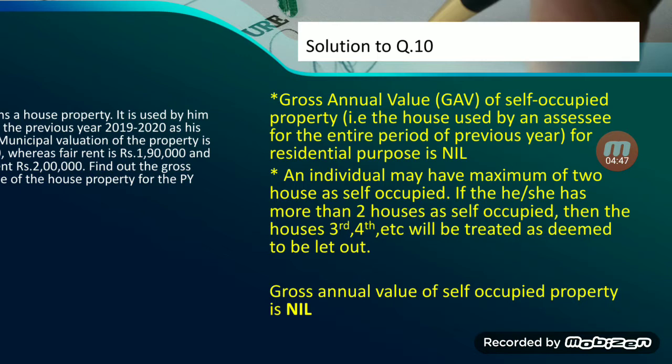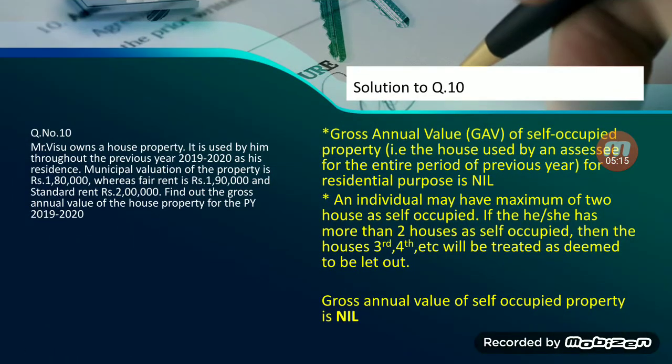And these points with regard to GAV, it is not applicable for residential purpose, and an individual may have a maximum of 2 houses as self-occupied house, and from the third one, even if he uses the third house or more than two houses as self-occupied, those houses will be treated as deemed to be let out. Normally, the houses which have higher GAV will be treated as self-occupied. It is a choice of the assessee.